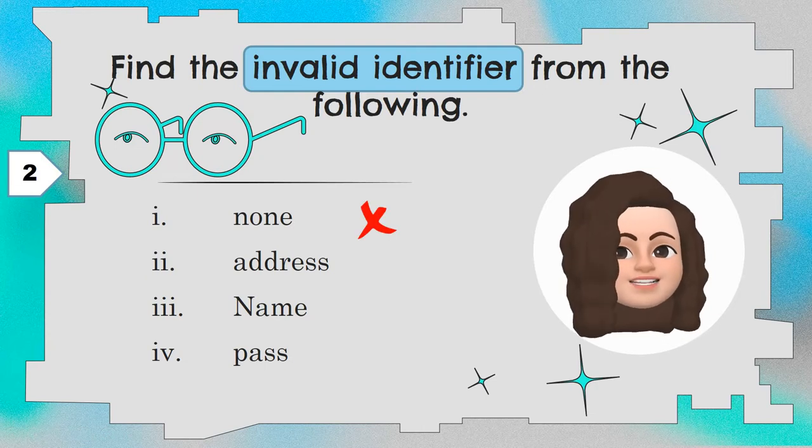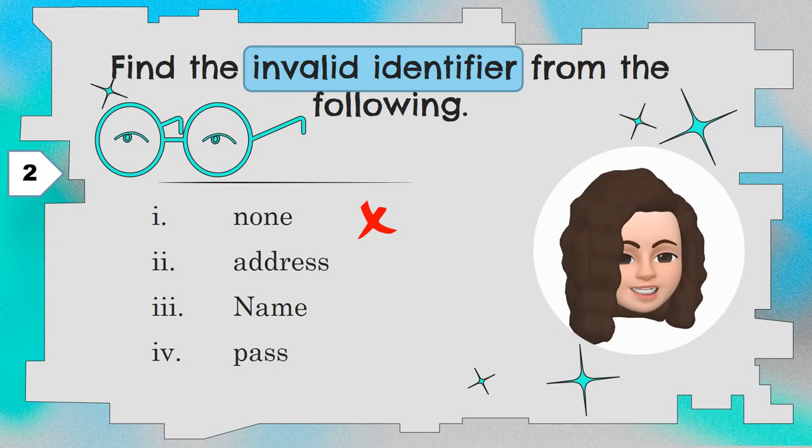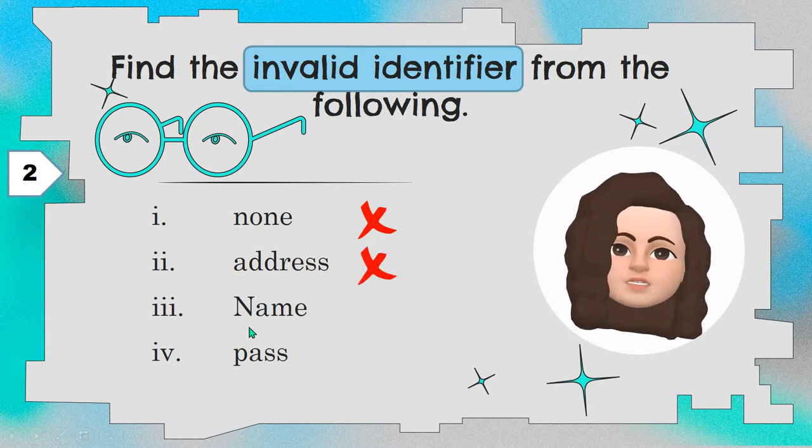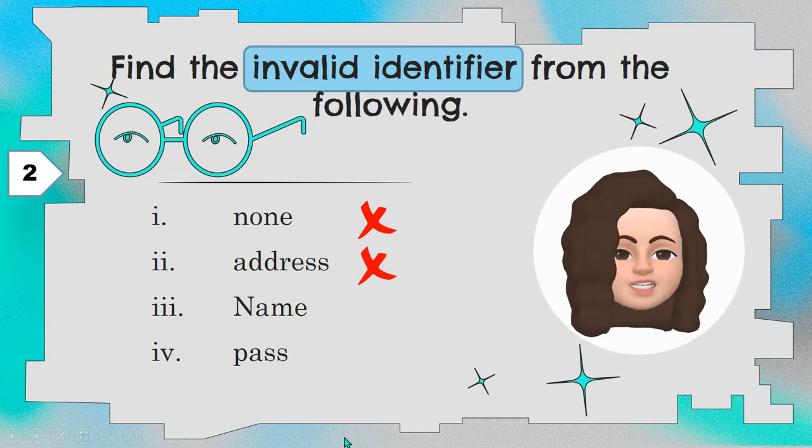Now we have to find out the invalid identifier. So none is a valid identifier, hence it is not the correct option. Next one is address. Address is a valid identifier, a combination of alphabets only. Here we have to find out invalid, so this is not the correct option. The next one is name. Name is also a valid identifier, so that is not the correct option.